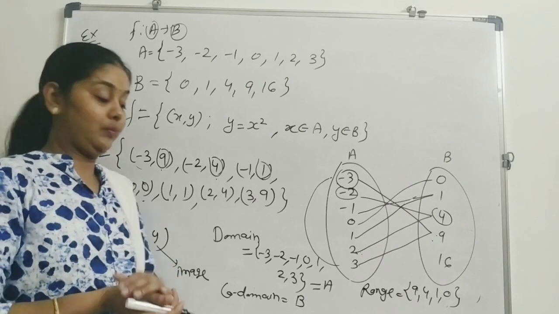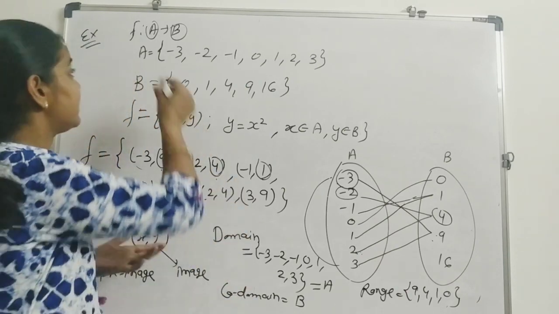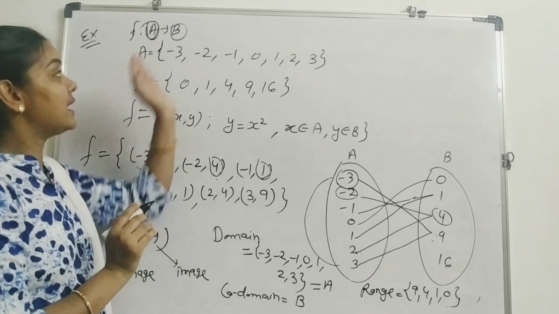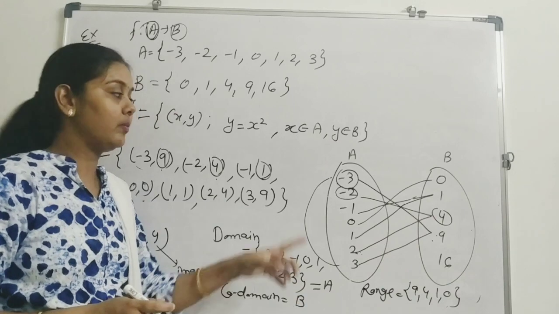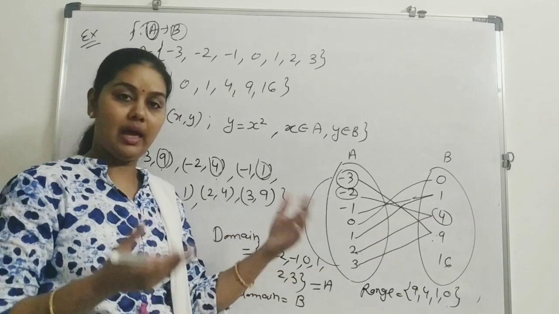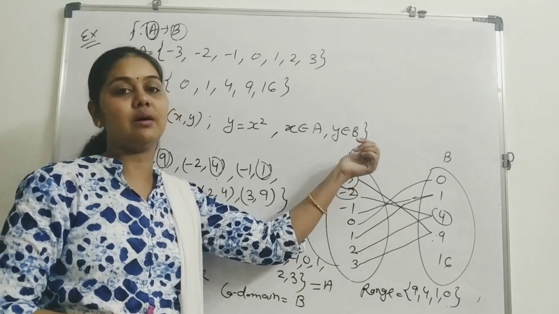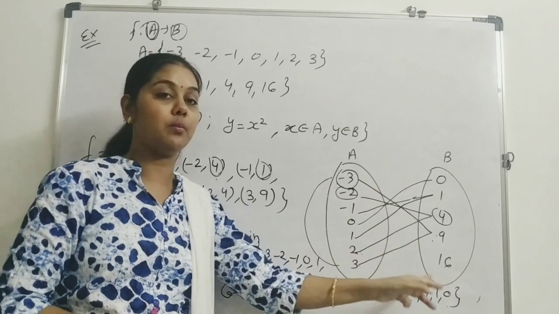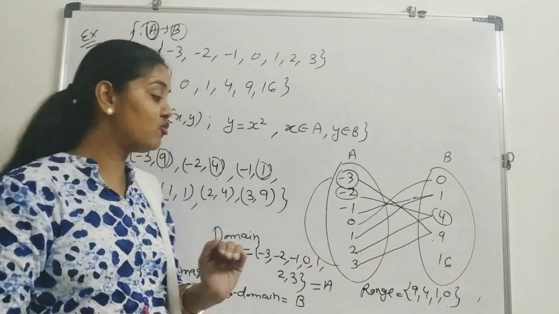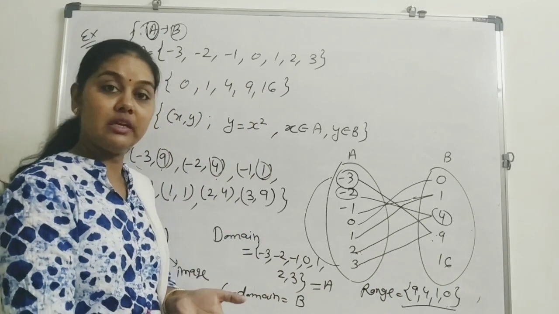Now look at here. Here the domain and codomain are very clear. First set is domain and second set is codomain, because every time every element will be having some image. So the domain will always be the complete set A, and codomain means the complete set B, and the range means the second elements. Is it clear to you?